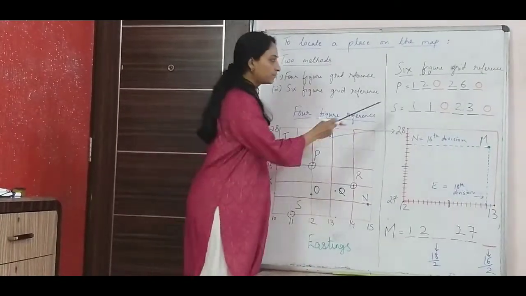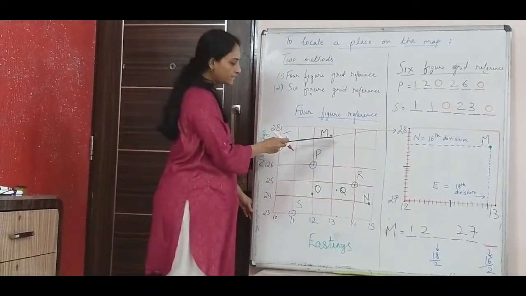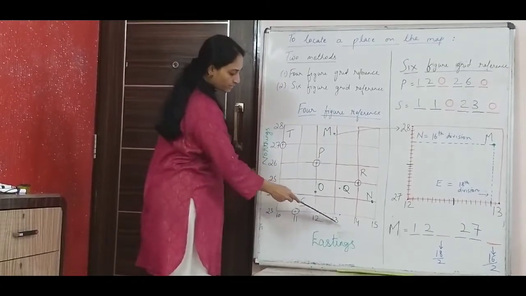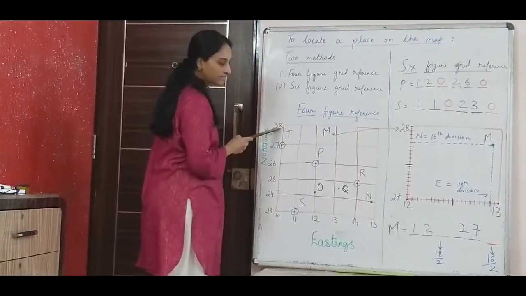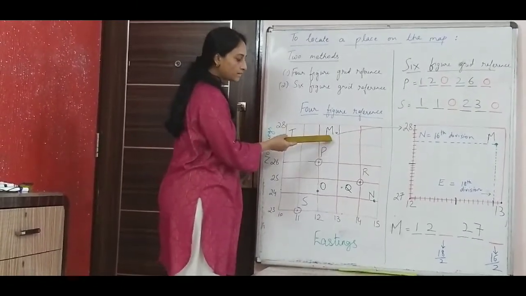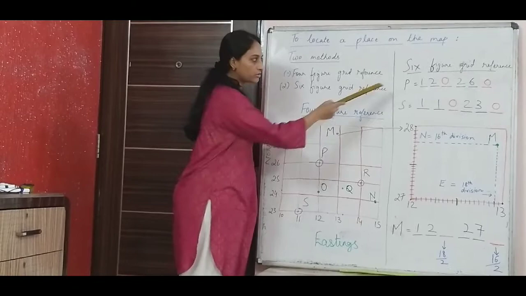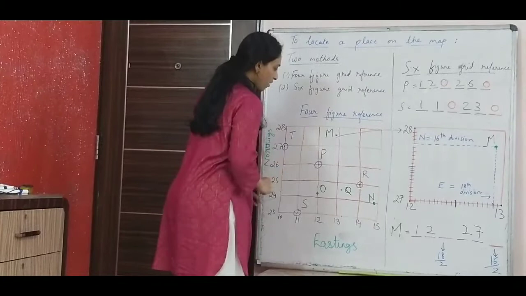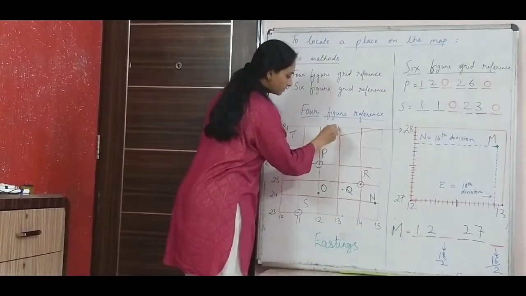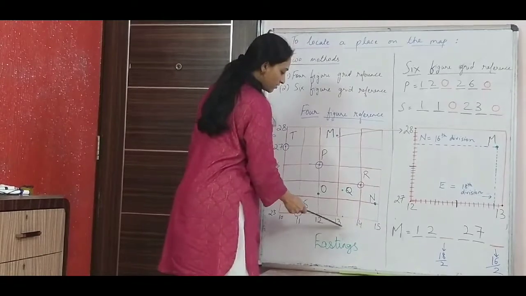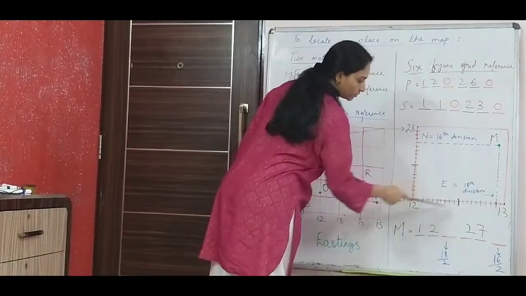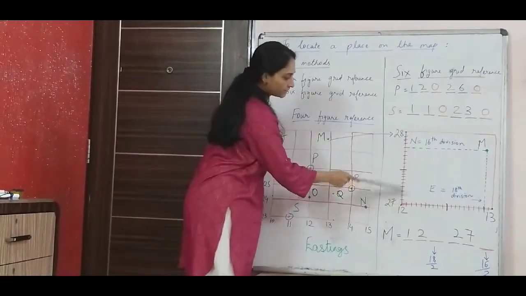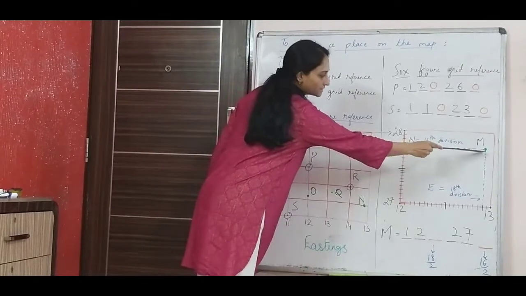Now see this, the previous one was very simple. Now look at this point M. Now point M lies between 12 and 13 and also between 27 and 28. So you have to find an exact location for 6 figures. So I have just magnified this M here. Now what I have done is I have made this box here. 12 and 13 is my easting that I have written down, and this M lies between 27 and 28. So this is the position where it lies on the extreme.